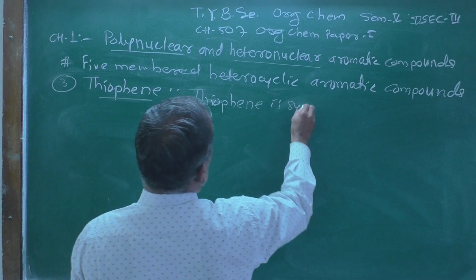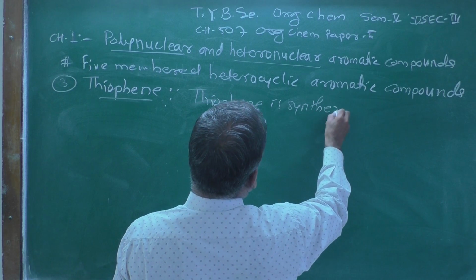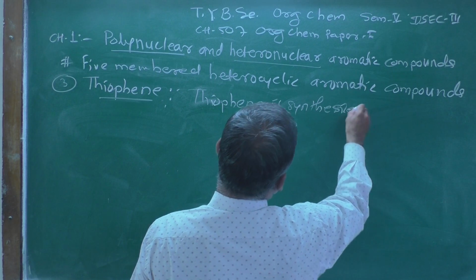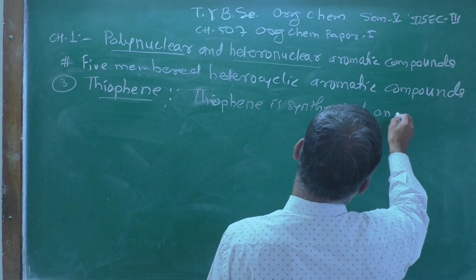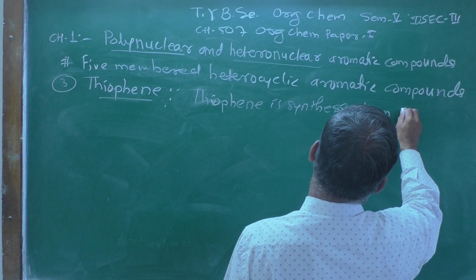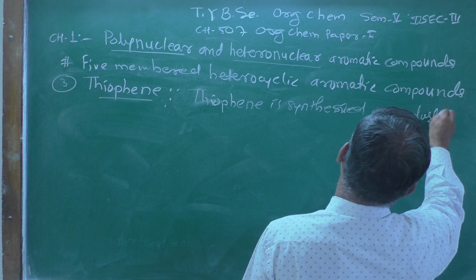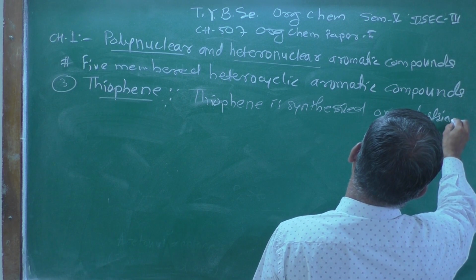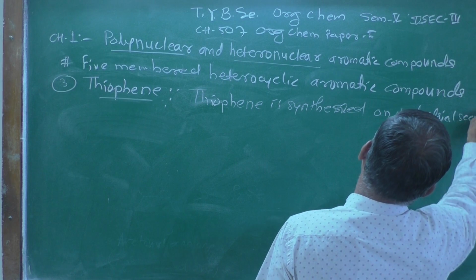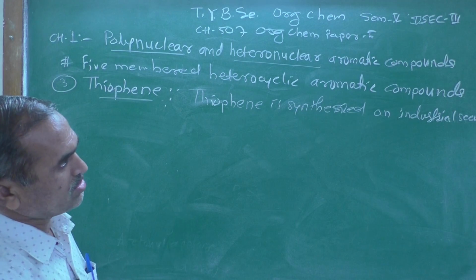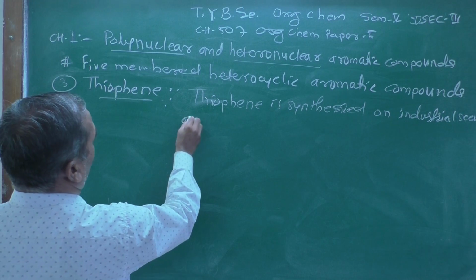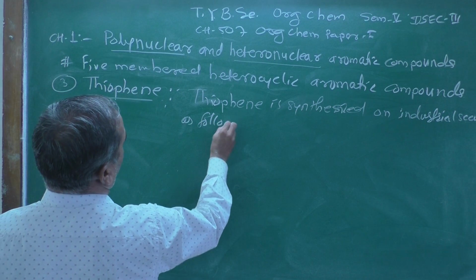Thiophene is synthesized on industrial scale as follows.